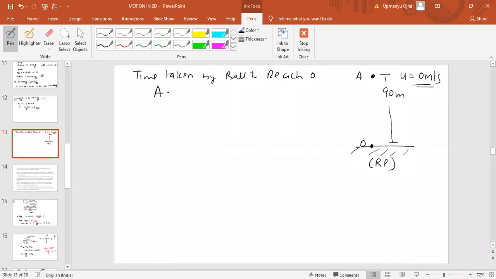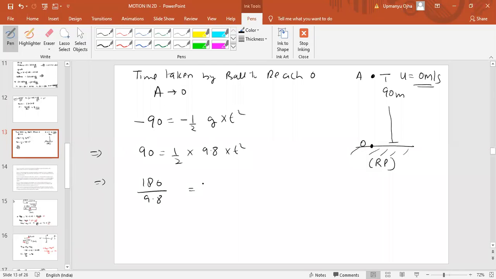What can we use? Since we have taken this as reference point, the displacement would be negative, so minus 90 equal to ut, u is 0, minus half g t square. So it becomes 180 by 9.8 equal to t square.